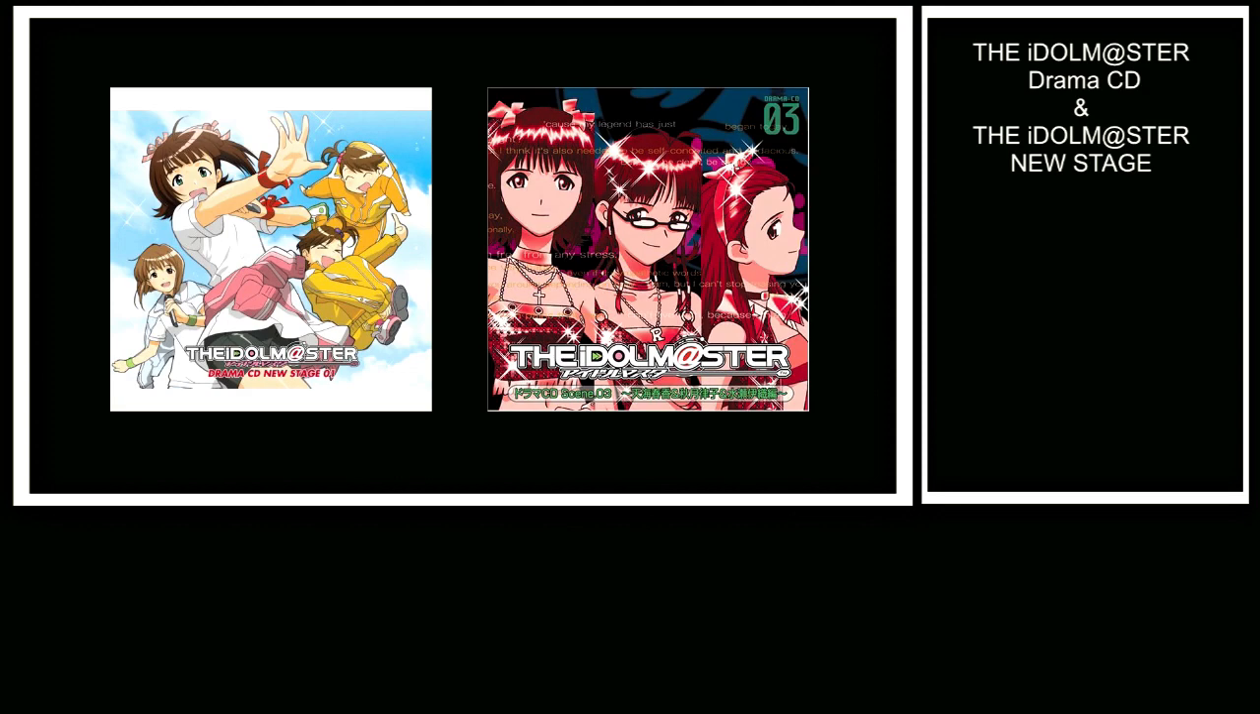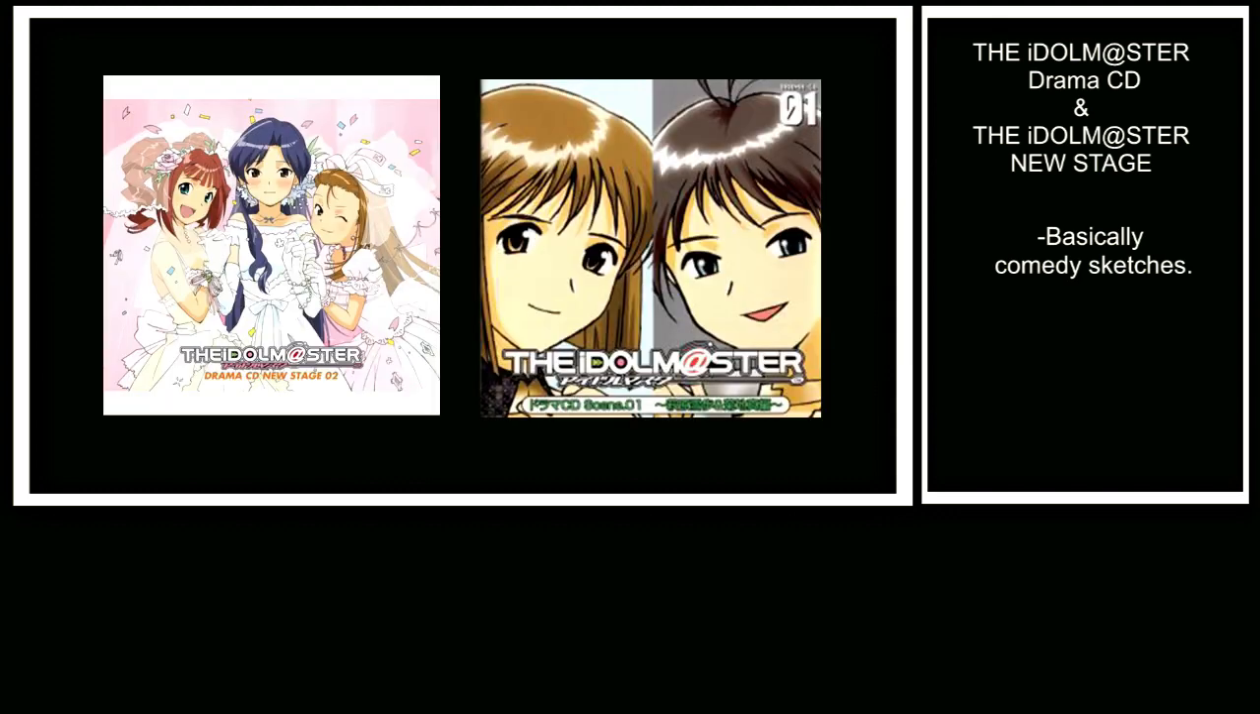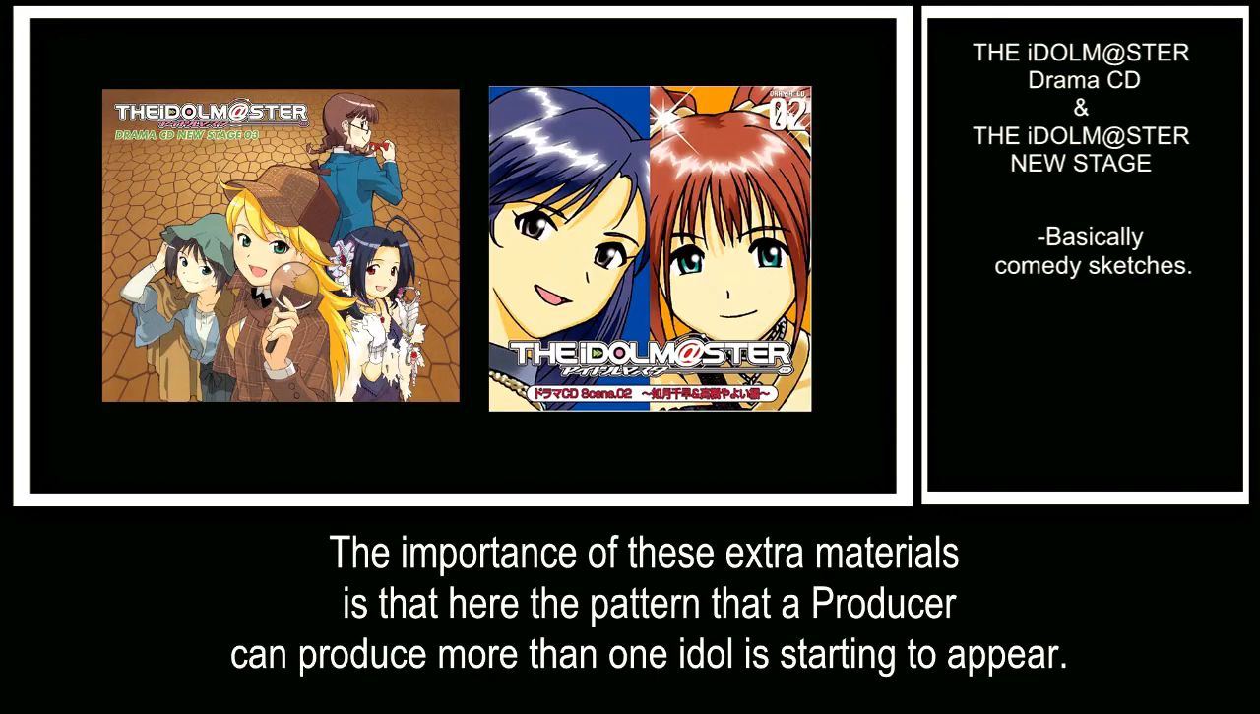Now, let's move on to extra materials. First off, we have the Idolmaster Drama CD series or the New Stage series. Basically, these are comedy-tinged what-if scenarios of the girls taking various jobs, such as elevator attendant or shopkeeper, or even one where Kotori jumps from reality to reality where the characters change positions.